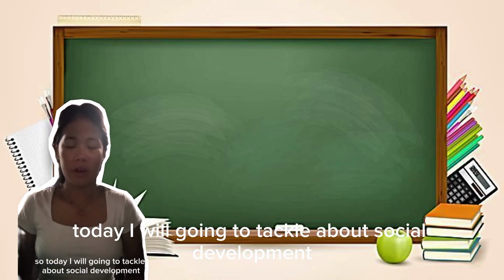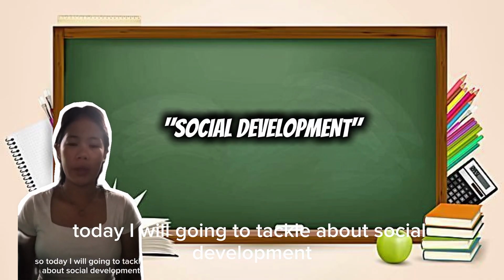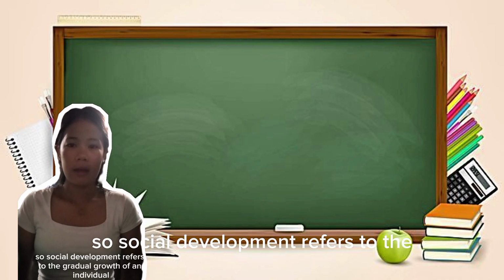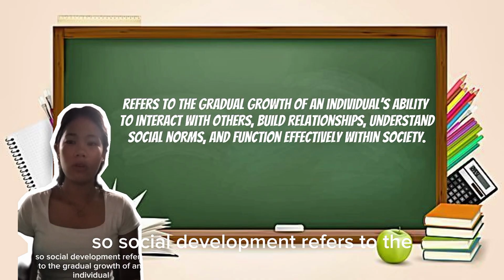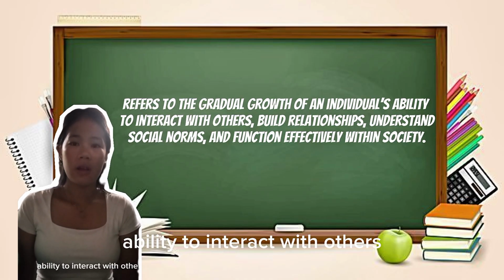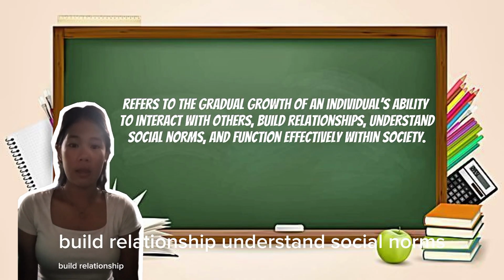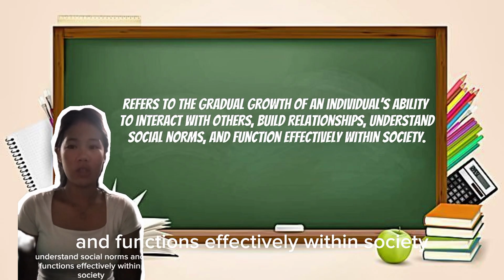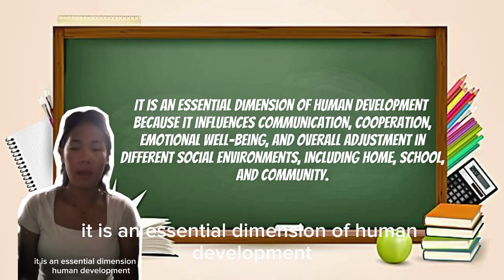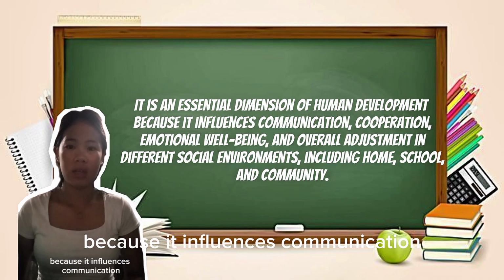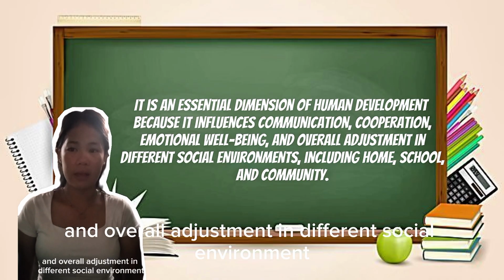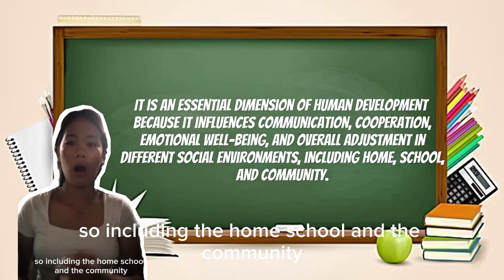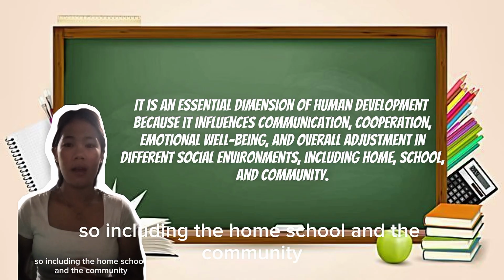So, today we're going to tackle social development. So, what is social development? Social development refers to the gradual growth of an individual's ability to interact with others, build relationships, understand social norms, and function effectively within society. It is an essential dimension of human development because it influences communication, emotional well-being, and overall adjustment in different social environments, including the home, school, and the community.